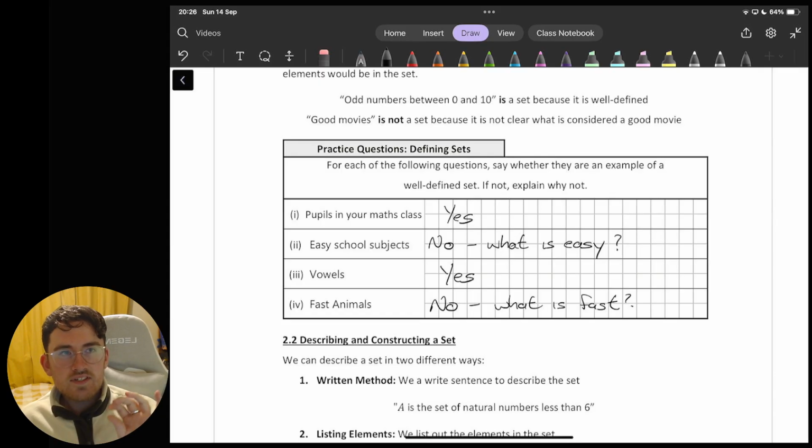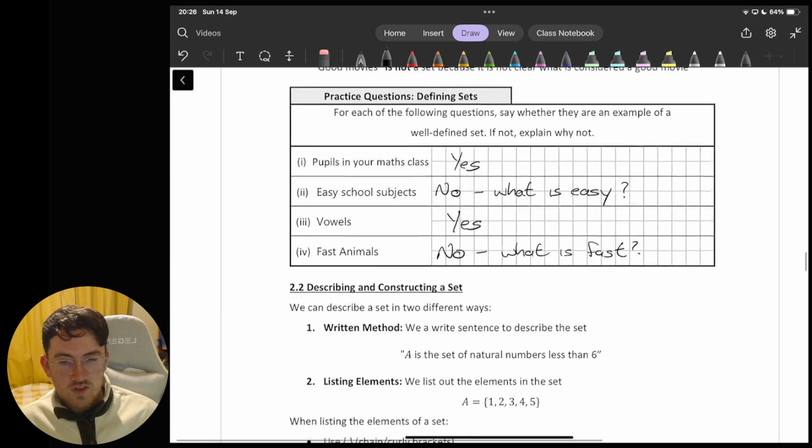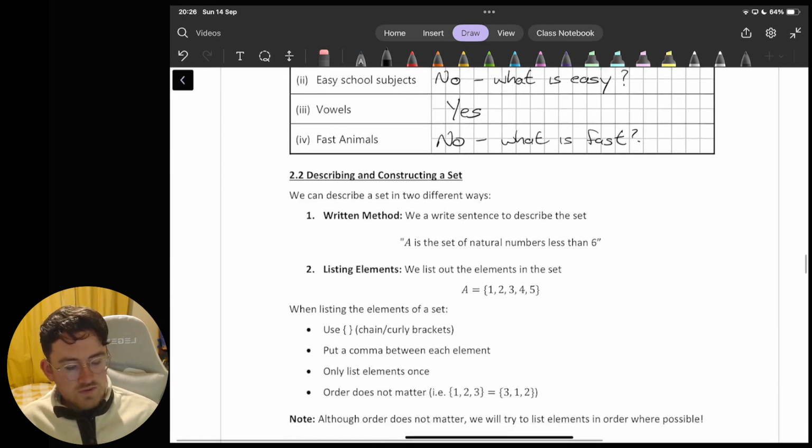So now that we've defined what a set is, we want to get into describing the things that are in a set. Remember that that word is elements. So the things in a set are the elements. We want ways of describing this and going a little bit further than just a general description. So we have two ways that we can describe a set. One of the ways is what I've just called the written method. All I mean by that is we just write a sentence which describes the set. And that's really what we've been seeing in a lot of those examples.